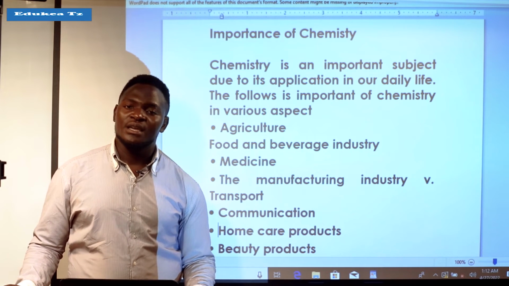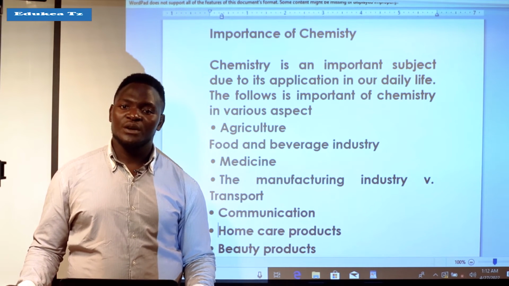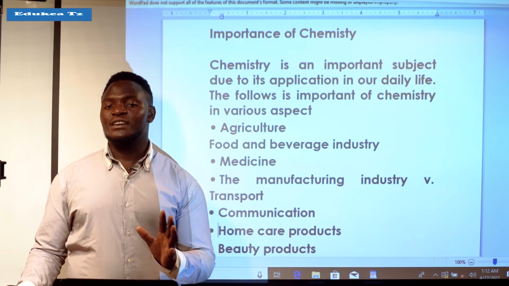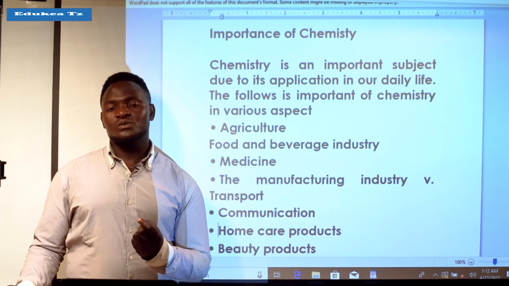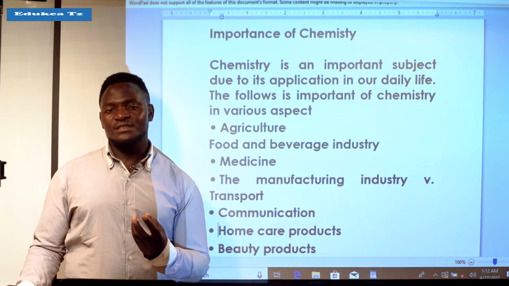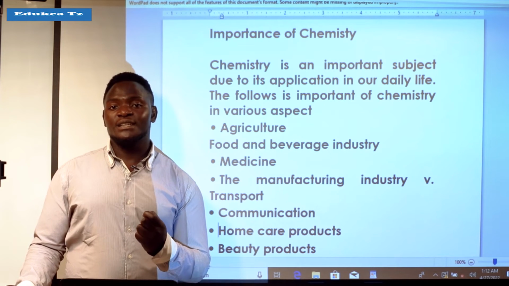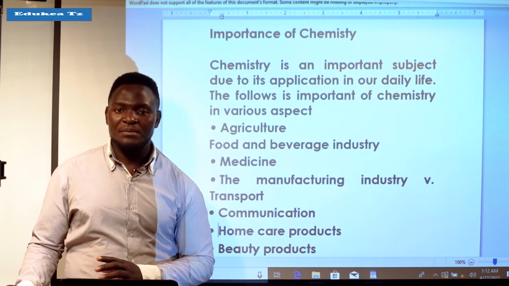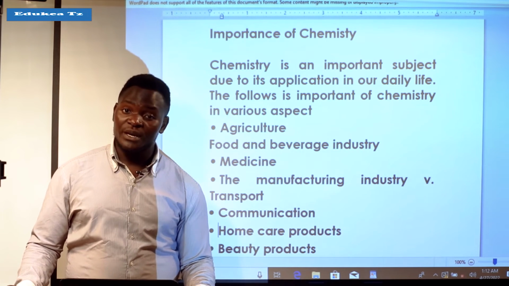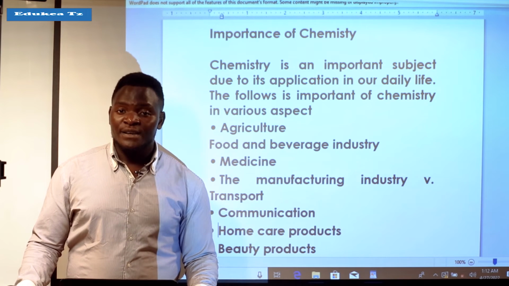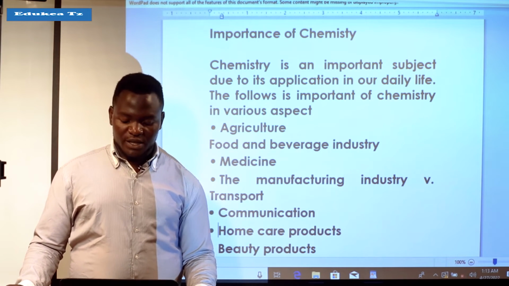As we know, chemistry also deals with the decomposition of various things. Now we use phones, networks, and various things. It is physics, but there are chemicals which make the components that are used to make these facilities we use in communication.